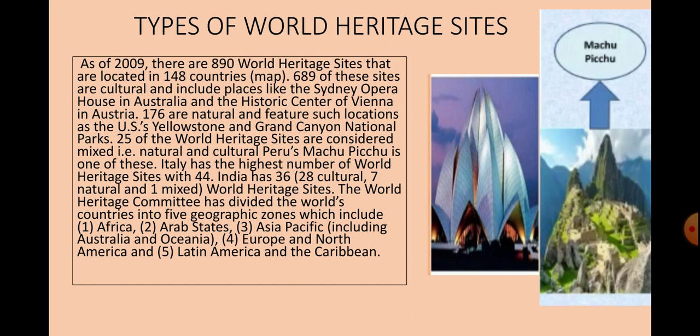First, Africa; second, Arab states; third, Asia Pacific, including Australia and Oceania; fourth, Europe and North America; and fifth, Latin America and the Caribbean. So these are the various types of World Heritage Sites in the world. There are a total of 890 World Heritage Sites located in 148 countries.